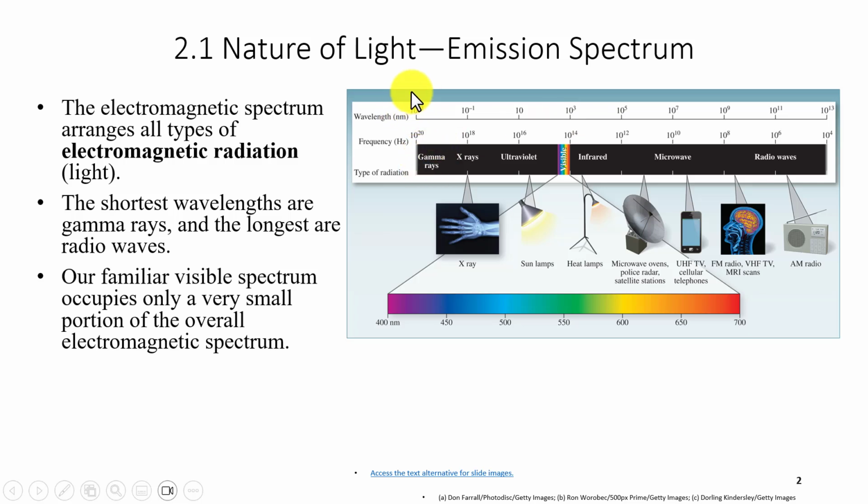So short wavelength, high frequency, high energy. On the other end, we have long wavelengths, lower frequency, lower energy. And then in the middle here, between ultraviolet and infrared light, we have the visible spectrum that encompasses approximately from 400 nanometers to 700 nanometers wavelength of light.